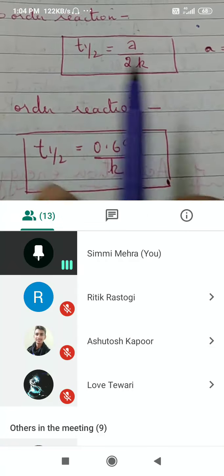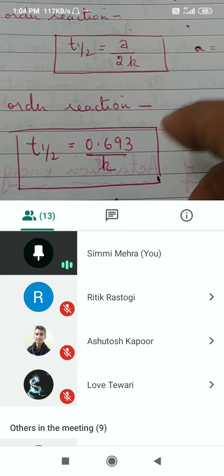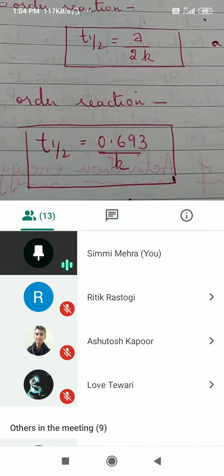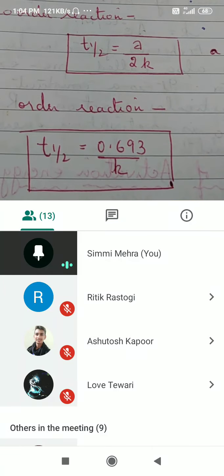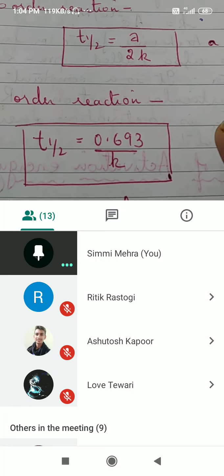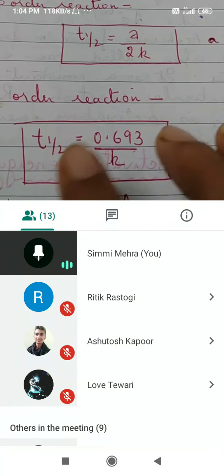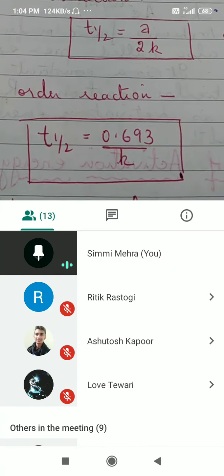Now, how did we get these equations? That derivation is also there. It is asked for 1 or 2 marks, so that we will do it next time. Okay, so any questions so far to be asked? I will send you these derivations, you can go through it. If you have any problem, I can take it up again.